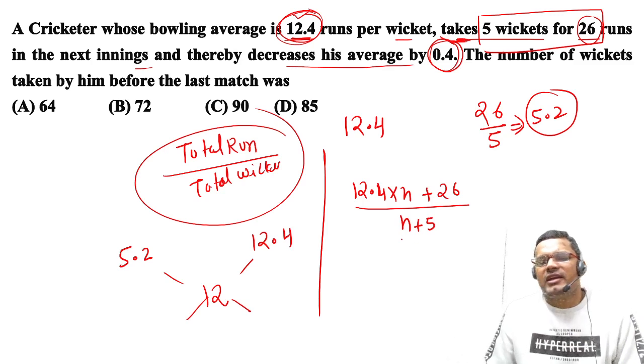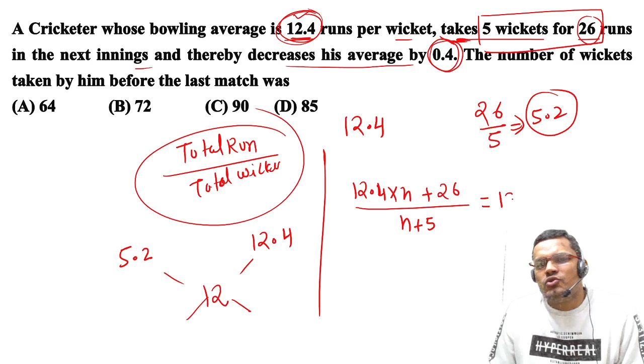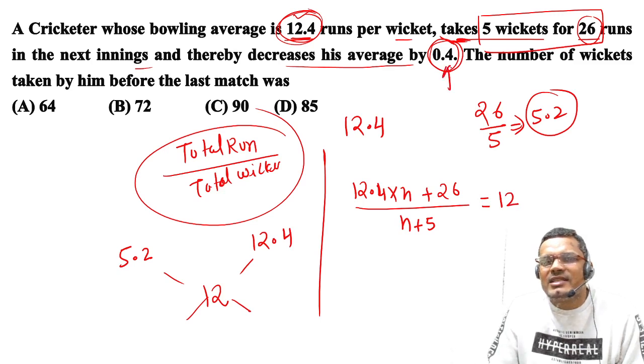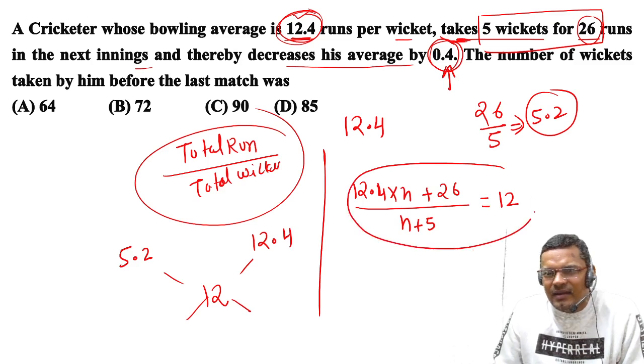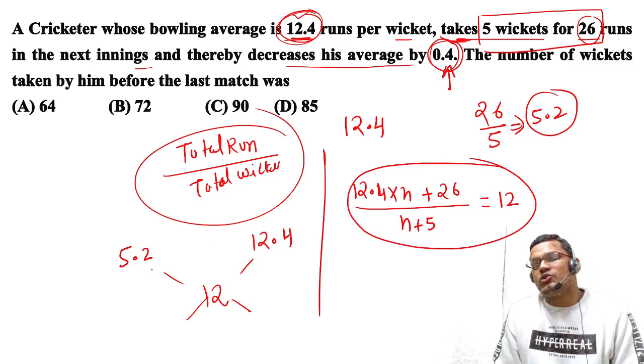Now the total number of wickets will be n plus 5. Now the average will become 12, because it is decreased by 0.4. So this is the basic method in a single line. This is how you should do it.